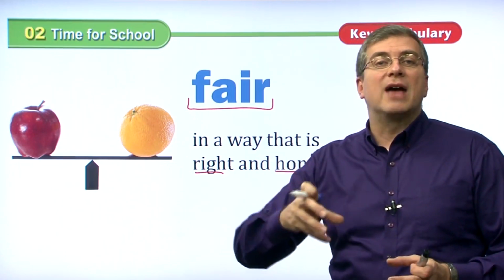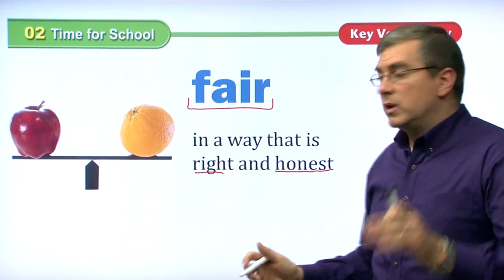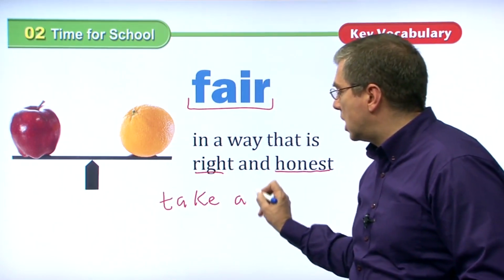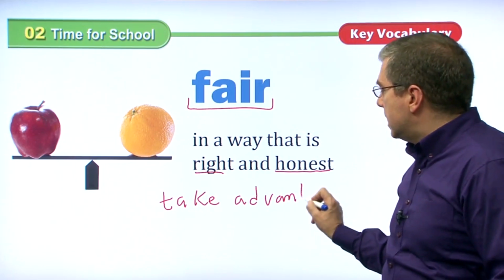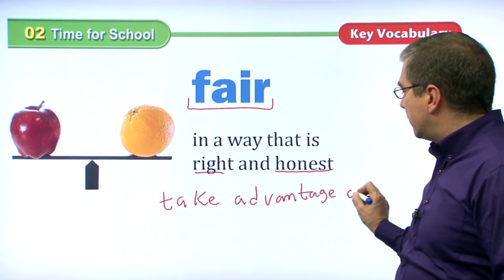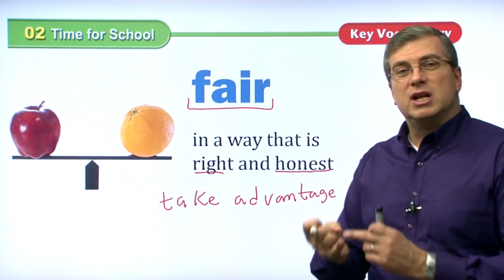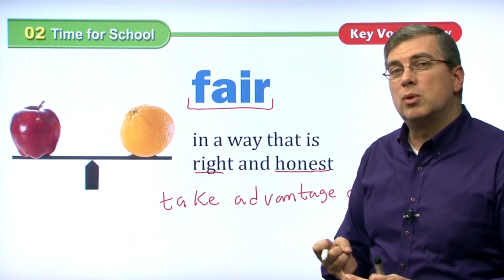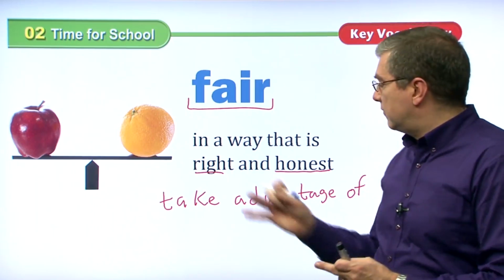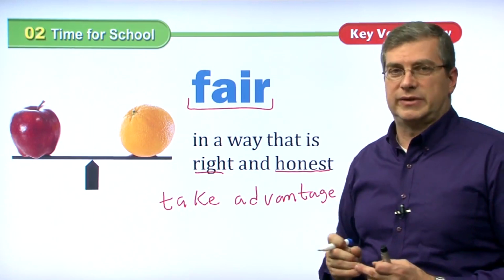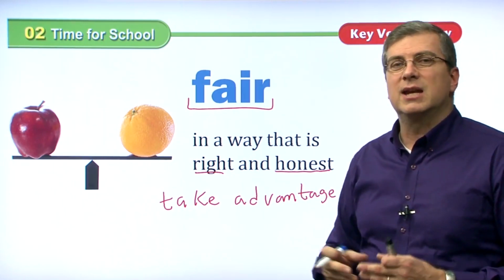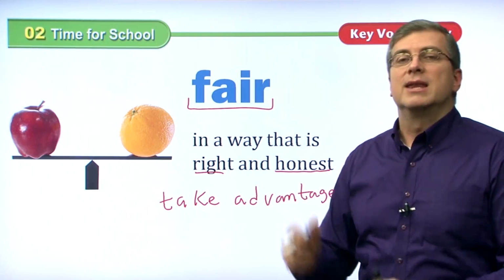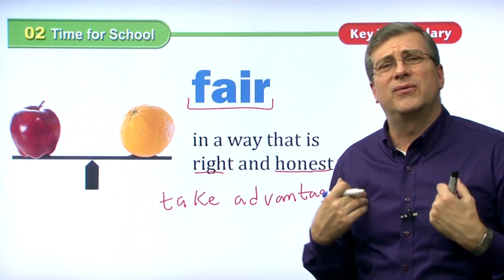One person shouldn't have an advantage over another. We shouldn't take advantage of other people. Take advantage of. If you take advantage of another person, it's because you are lying to them. So you take advantage of their belief in you. You break their trust in you. If you take advantage of somebody, you might steal something from somebody else. This is taking advantage of other people. We shouldn't do that because that causes problems. That causes fights. Other people, their feelings are hurt.